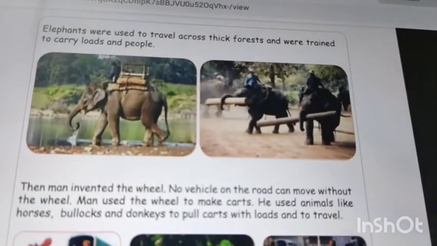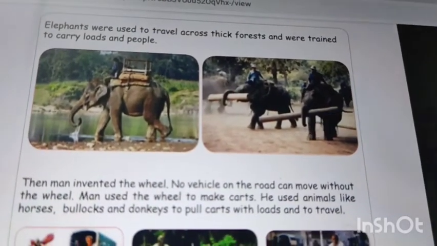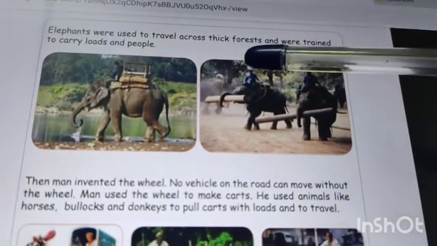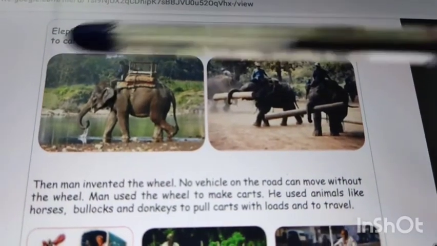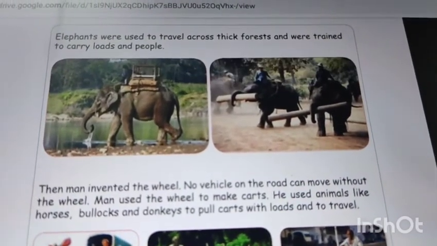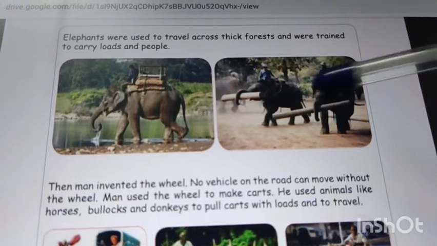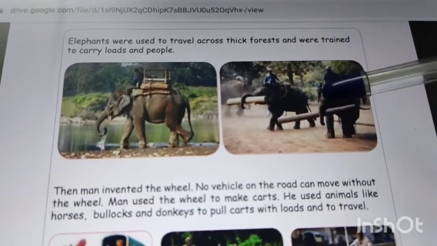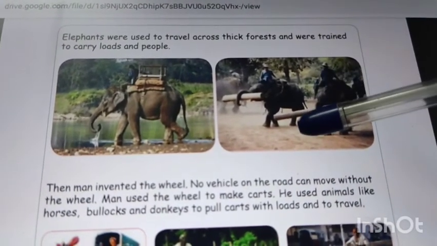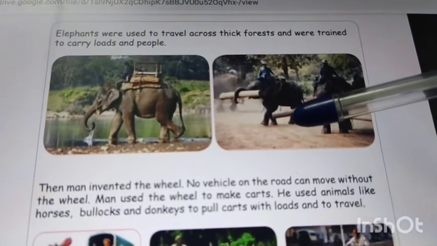See how elephants were used in traveling. Elephants were used to travel across thick forests and were trained to carry loads and people. They are trained to carry loads and people. They were used in travel across thick forests.